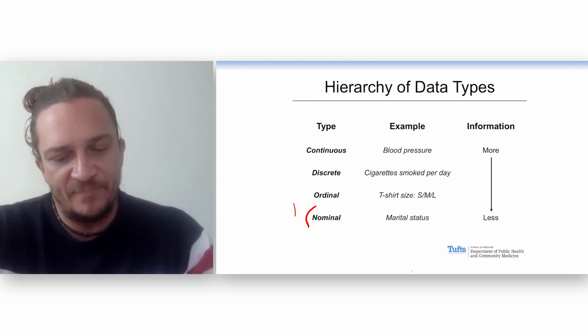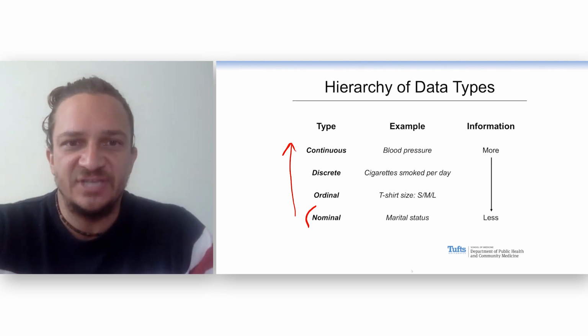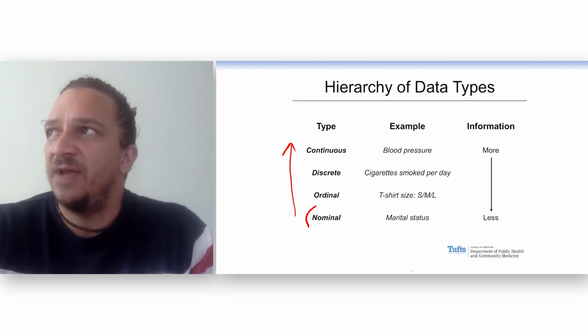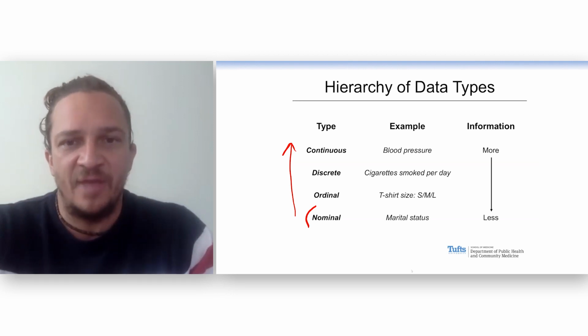And then we will go up this hierarchy, and we will see that as we get to different types of variables, we get richer information where we can do more numeric or math on these variables.